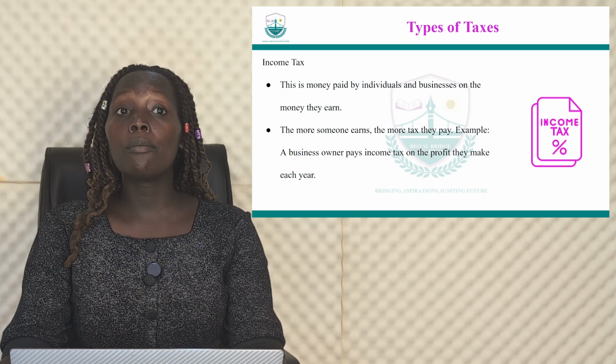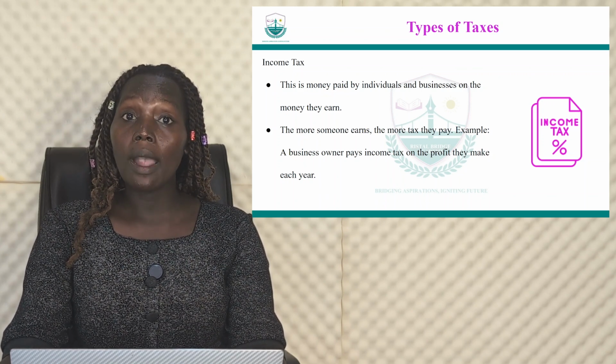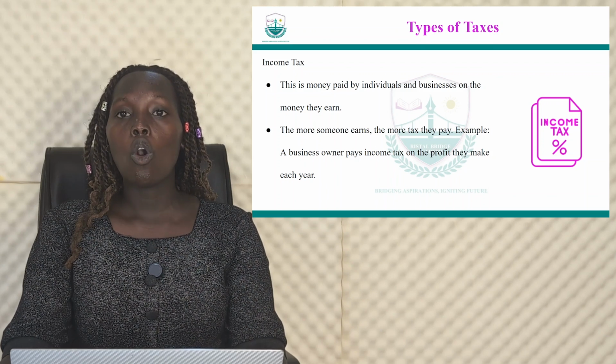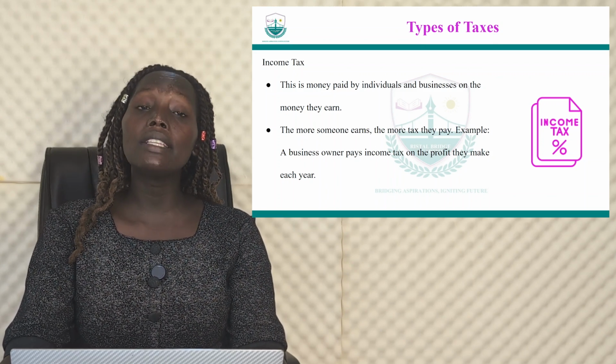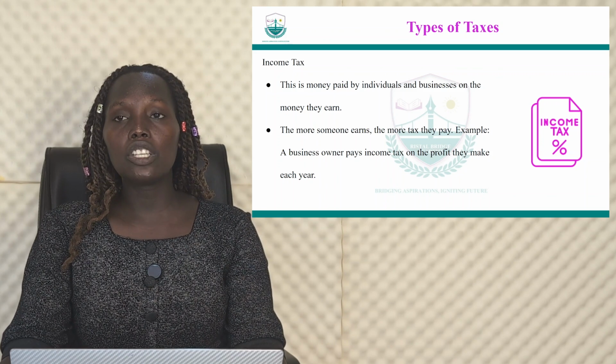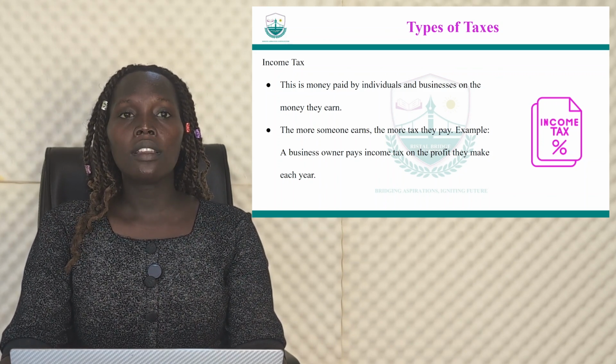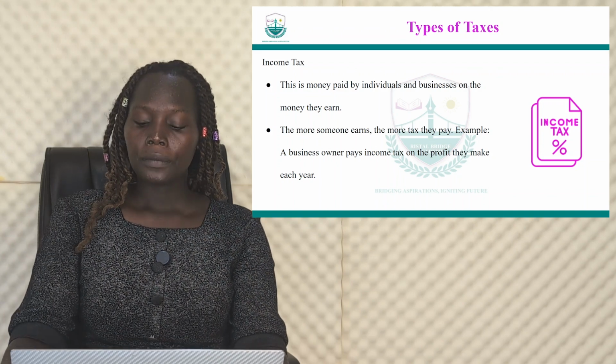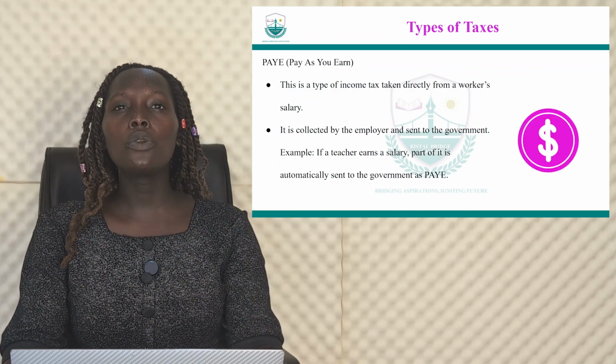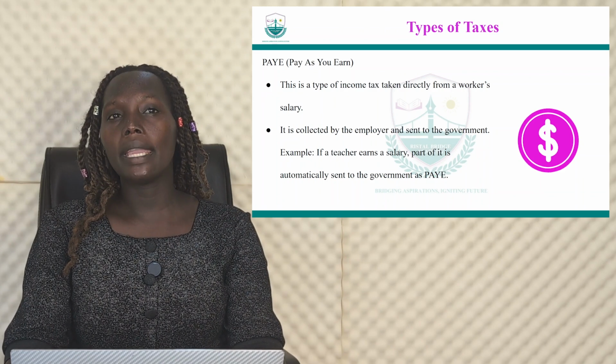For example, a business owner pays income tax on the profit they make each year. You can plan to pay each year, or you can decide to pay every month. And then we have what we call PAYE.